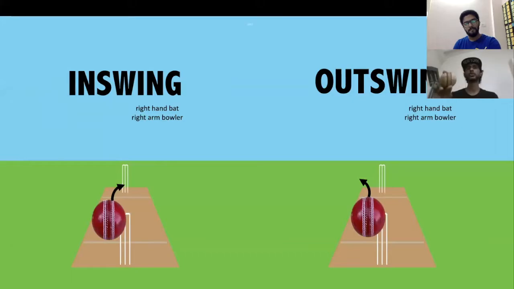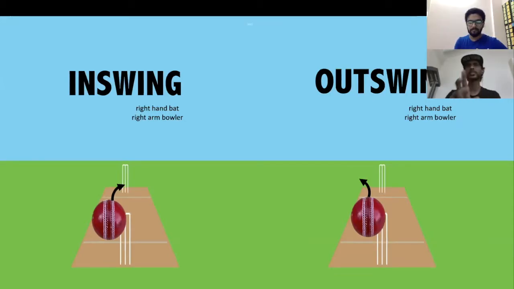Now for the outswing, it's the opposite. Outswing is when the ball is moving away from a right-handed batsman after being released by a right arm bowler. So the grip for an outswinger should be, this is the seam part, and like in an in swinger, we held the ball tilted towards the right side. For an outswinger, we need to tilt it to the opposite, that is towards the left side. Or in cricket terms, we point the seam of the ball towards the slip cordon, the slip fielders.